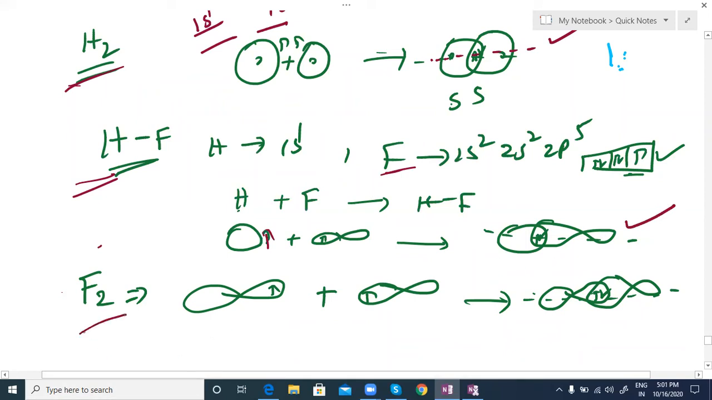Then F2 formation, both are p orbitals. You can find out here: fluorine electronic configuration is 1s2, 2s2, 2p5. The last orbital contains one unpaired electron, so that orbital participates in the bond formation. That is dumbbell shaped, that's why we write it here. After formation, you get two electrons of opposite spin here. Clear? Then F2 molecule formation, p orbital overlapping, gives the F2 molecule.